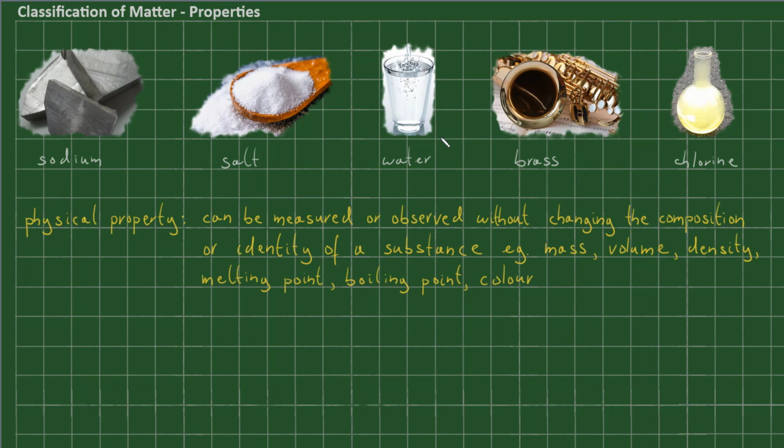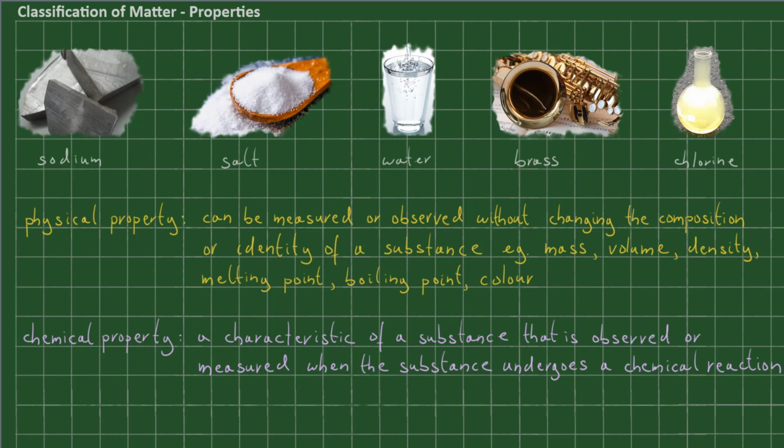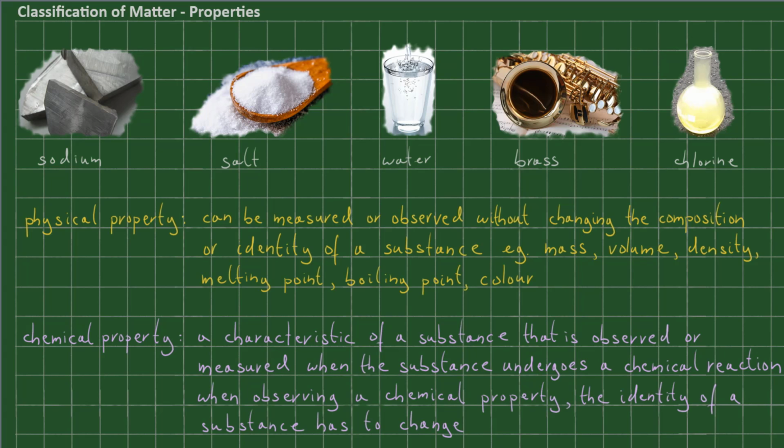All right. The second type of property that we can have is chemical property. So what is a chemical property? A chemical property is a characteristic of a substance that is observed when the substance undergoes a chemical reaction. When observing or measuring a chemical property, the identity of a substance has to change. What do I mean by that? Well, let me scroll down a little bit.